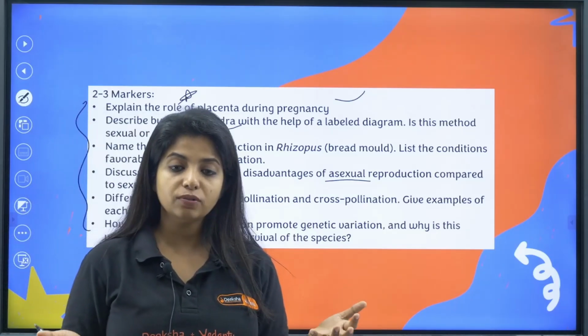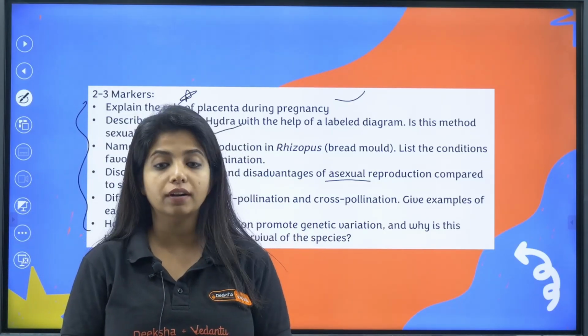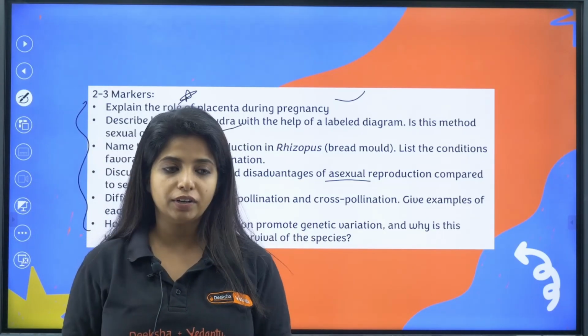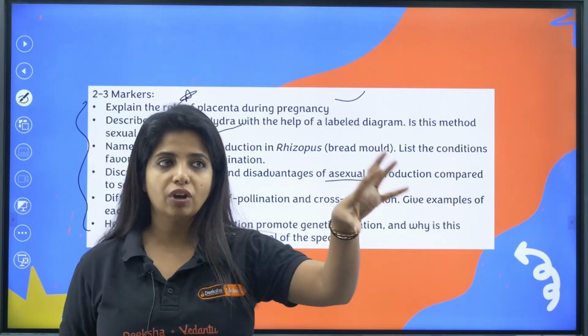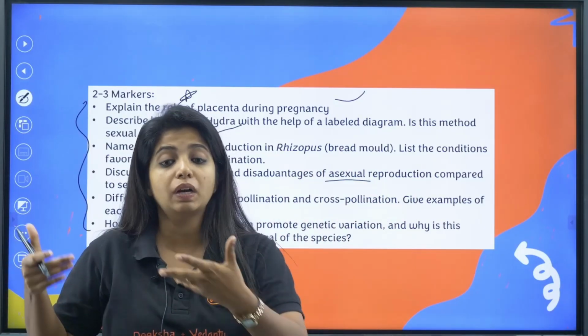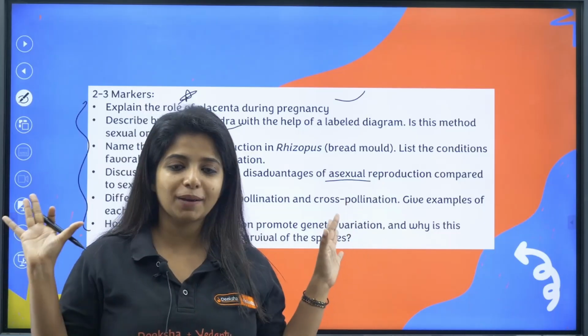And why is variation important? Because it can help you survive under unfavorable conditions. Give an example of it. One has this variation, which is why it can survive at high temperature. One does not have this variation, which is why it won't be able to survive. So all of these types of questions.